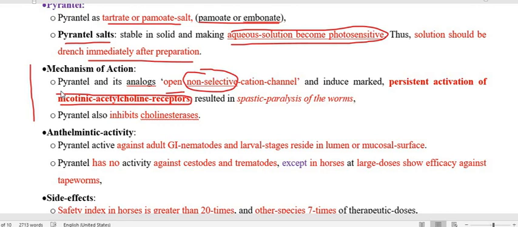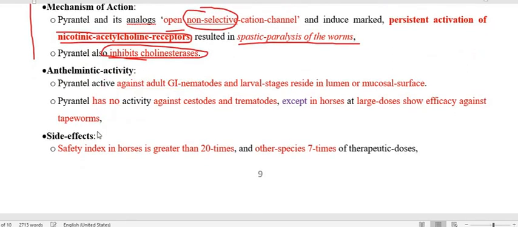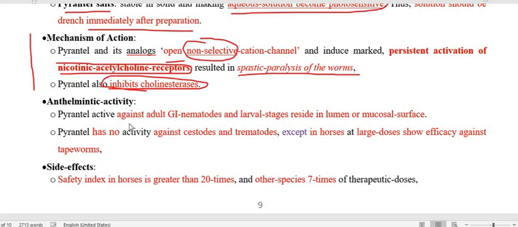But their gate is called acetylcholine gated selective cation channel; here it is non-selective cation channel. This is the only difference, and they produce spastic paralysis of the worm. And along with this, one additional activity: they inhibit the enzyme cholinesterase. So cholinesterase inhibitor is also pyrantel, morantel, oxantel.